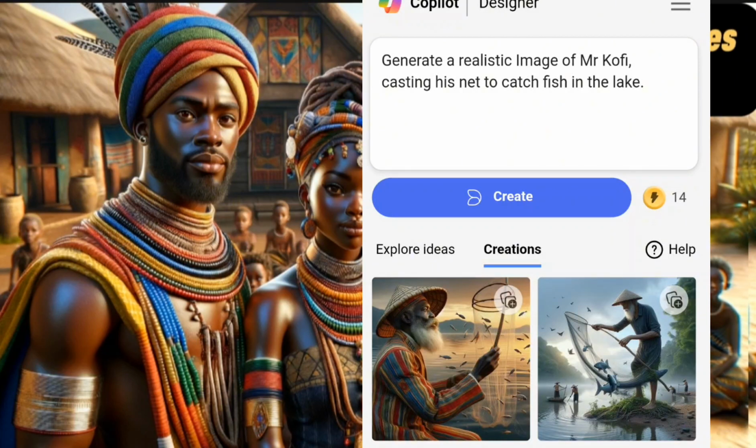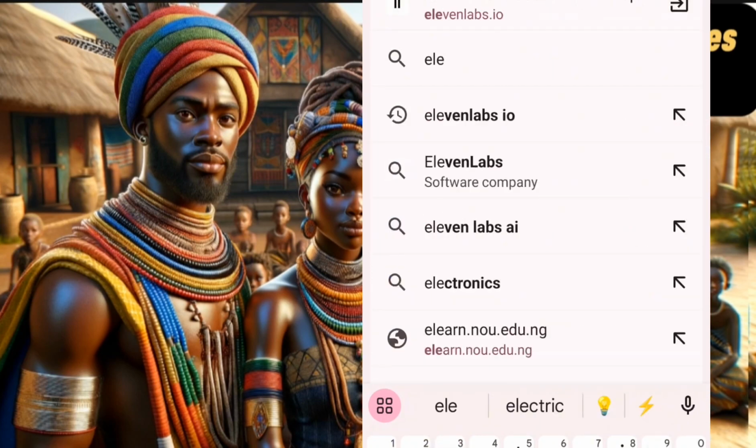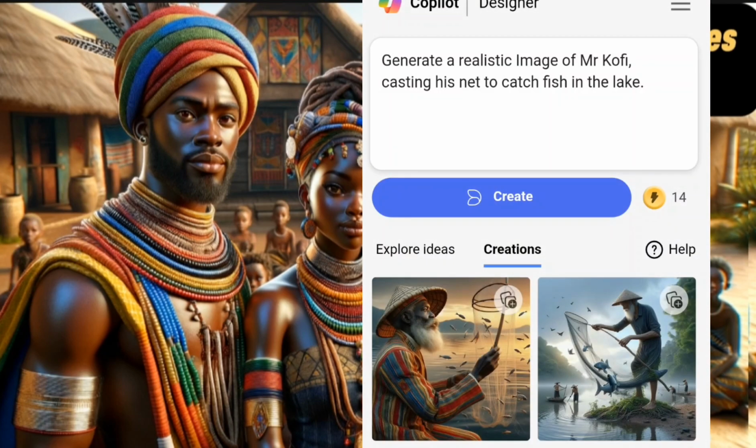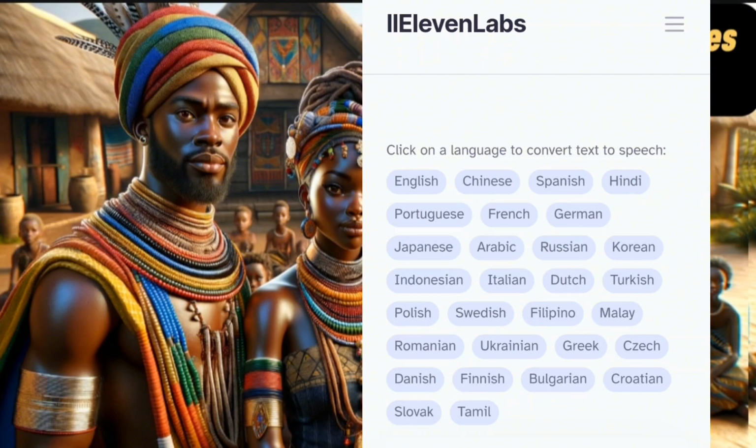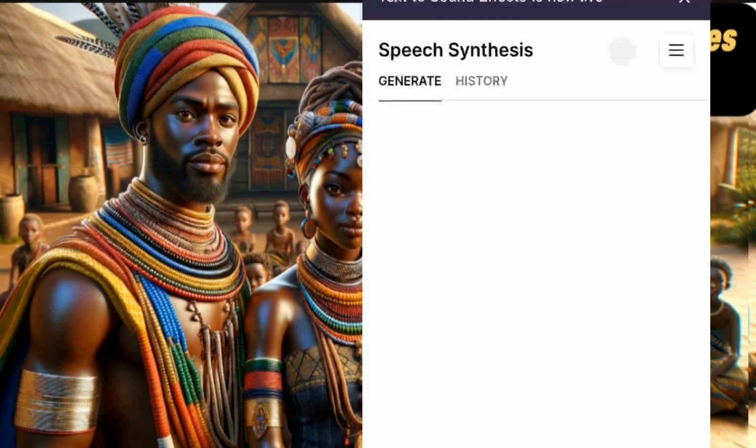Some of you may not want to use your voice, but somebody like me, I like using my voice to record. But if you don't want, you can go to 11 labs. So you can use 11 labs and then put in your story here, copy it and paste. When you copy and paste, you put it here.